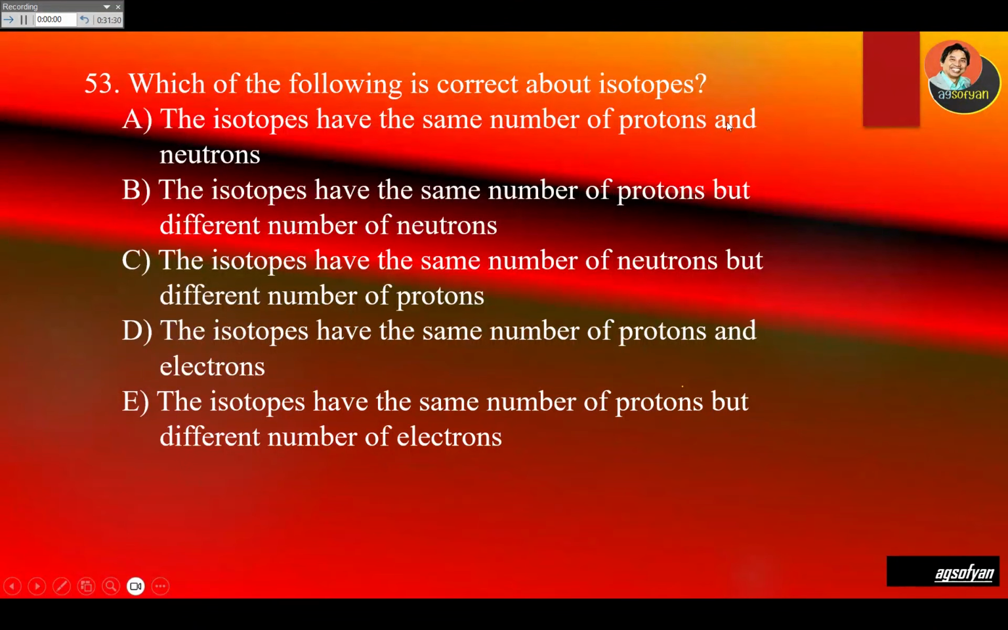Which of the following is correct about isotopes? What are isotopes? Isotopes are atoms that have the same number of protons but a different number of neutrons, because they have different atomic mass. Atomic number will always be the same because that's the number of protons. So isotopes will have the same number of protons but different number of neutrons. So A, the same number of protons, this is incorrect. The same number of protons but different number of neutrons, that's B, yeah, the answer over here.